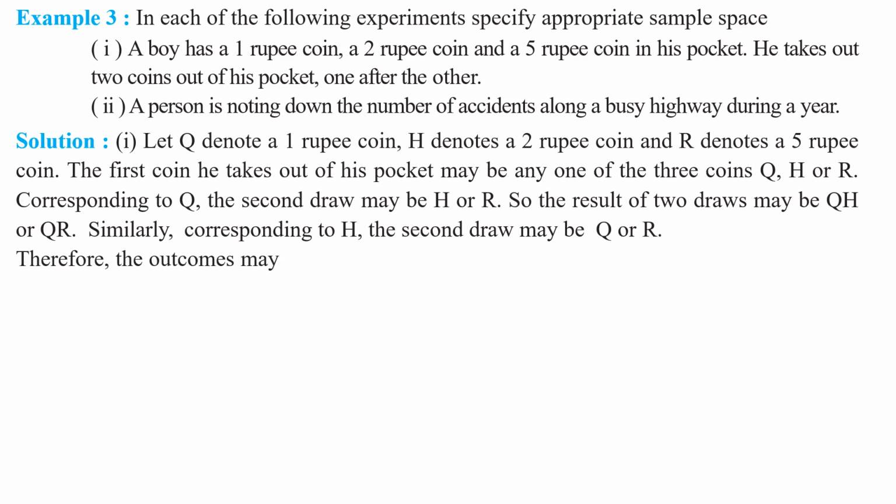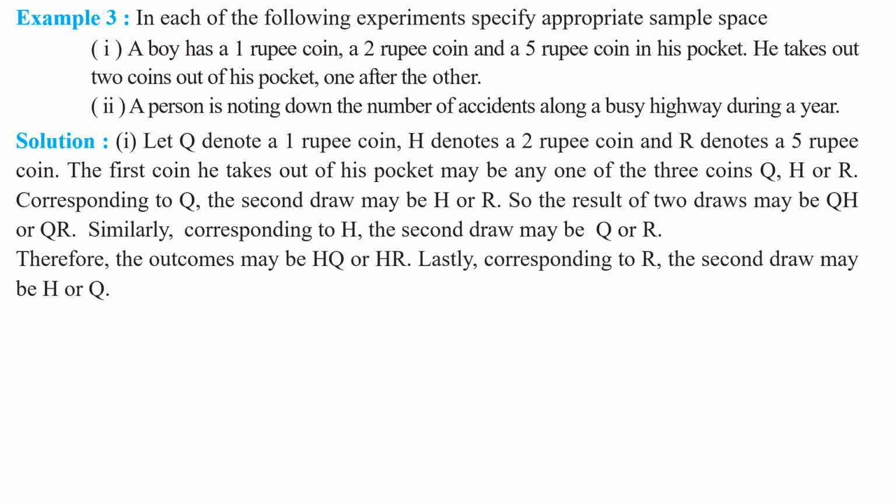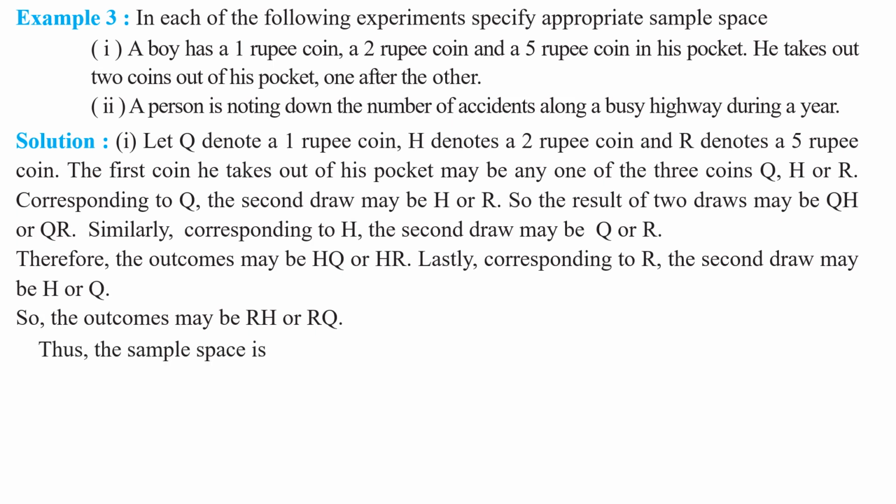Therefore, the outcomes may be HQ or HR. Lastly, corresponding to capital R, the second draw may be H or Q. Understood this point, my children? Right. So the outcomes may be RH or RQ. Understood all these outcomes, my dear children? Right. Thus, the sample space is capital letter S equal to QH, QR, HQ, HR, RH, RQ. Understood this sample space, my dear children?